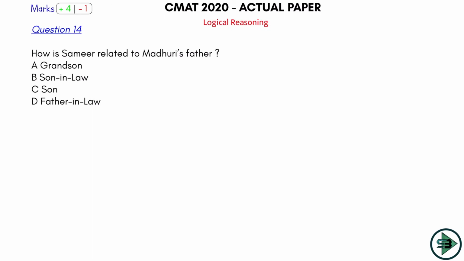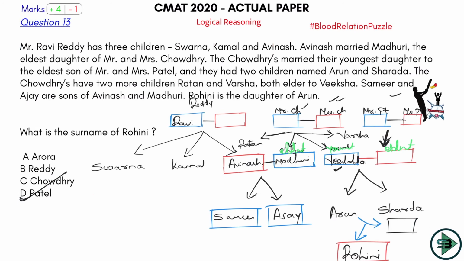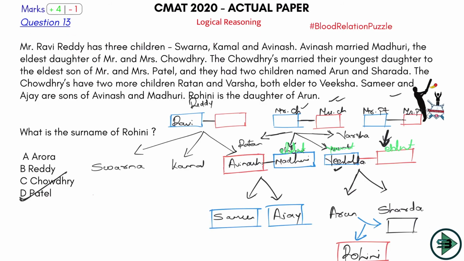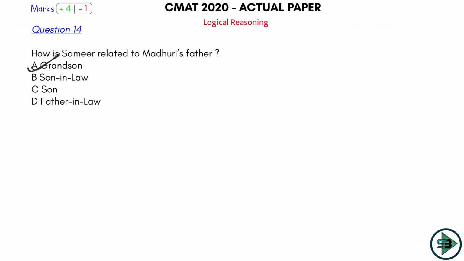So Sameer is actually grandson of Madhuri's father, because Sameer is the son of Madhuri and Madhuri is the daughter of Mr. Chaudhary, right? Okay, that's why you will say what? Grandson. So let's mark here option number A. How is Sameer related to Madhuri's father? Grandson. Okay, clearly you can check it from here that Madhuri's father, daughter Madhuri, and Madhuri's son Sameer. So Sameer is the grandson of Madhuri's father. Okay, clearly this is the answer.